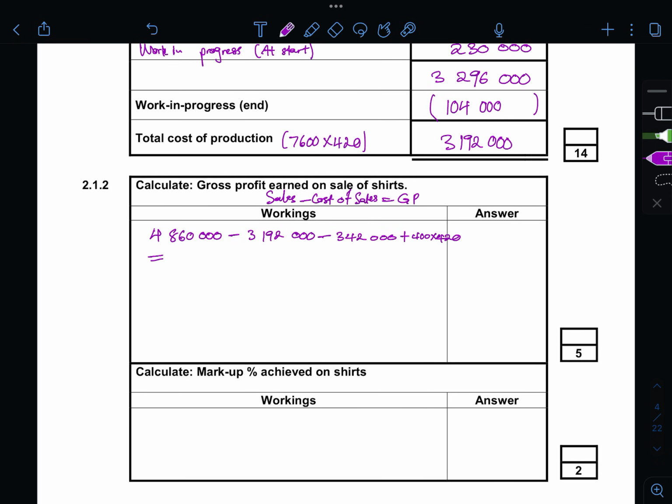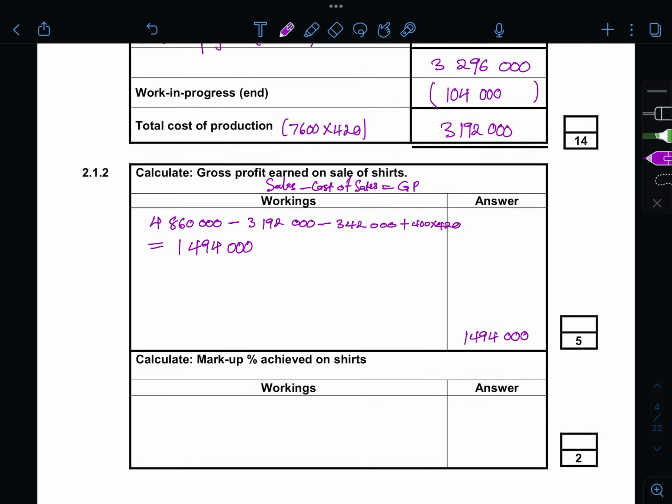So it's 4,860,000 minus 3,192 minus 342 plus 400 times 420, and we're getting 1,494,000. And those are cost of sales.